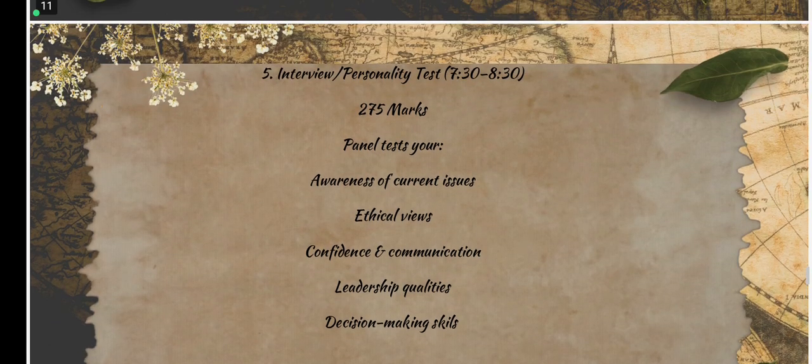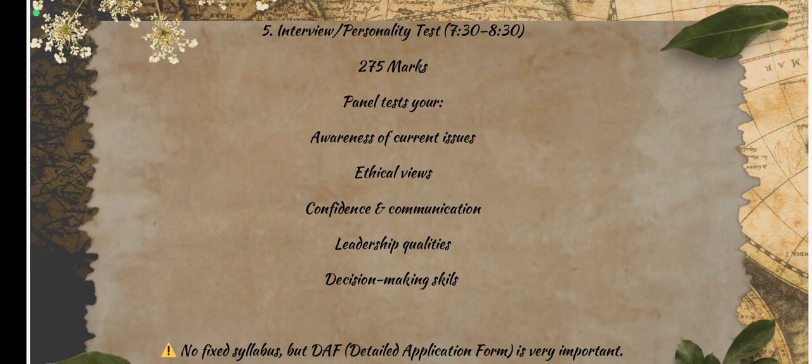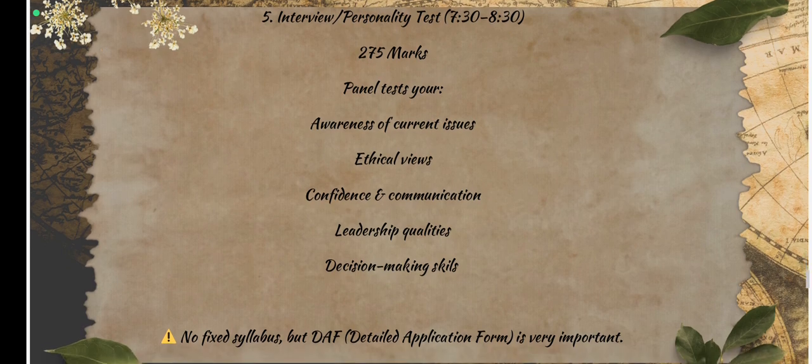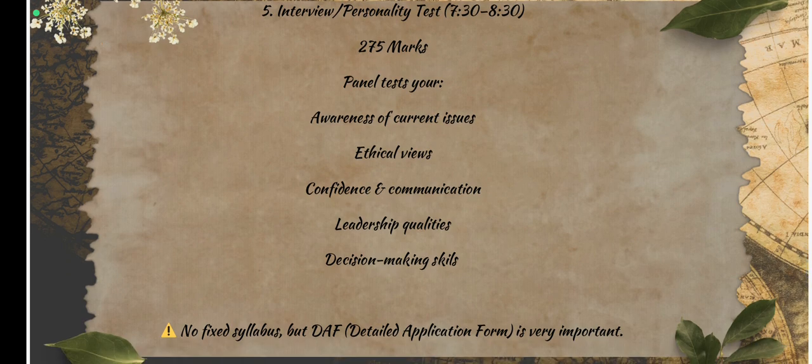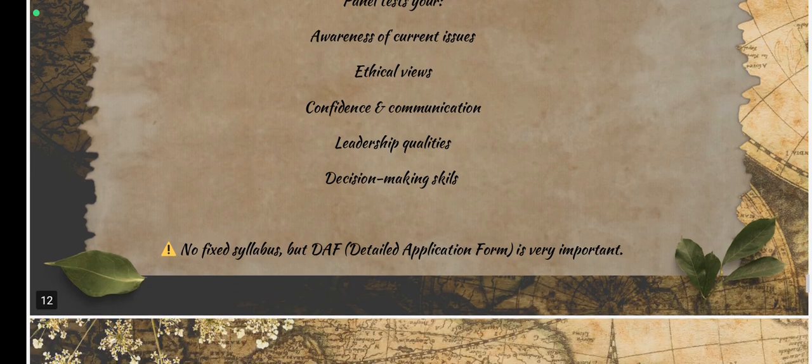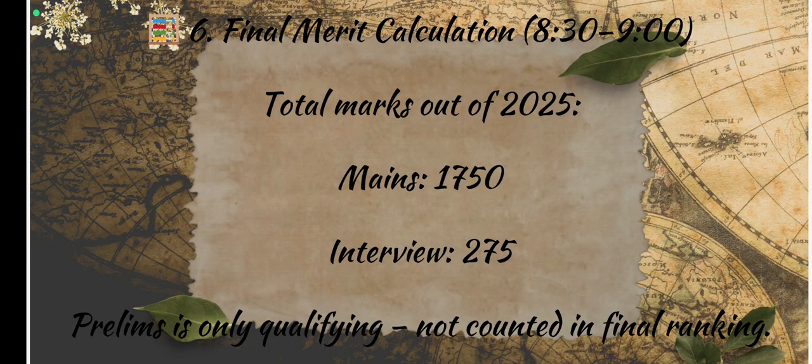There is no fixed syllabus for the interview or personality test. Why is there no specific syllabus? Because when you have given 9 papers of mains and 2 papers in prelims, everyone knows that you are very brilliant or intelligent, that is why you passed those 11 papers. So in the interview they only check your personality and your presence of mind, confidence, communication, leadership qualities, and all these things. So now, the final merit calculation.